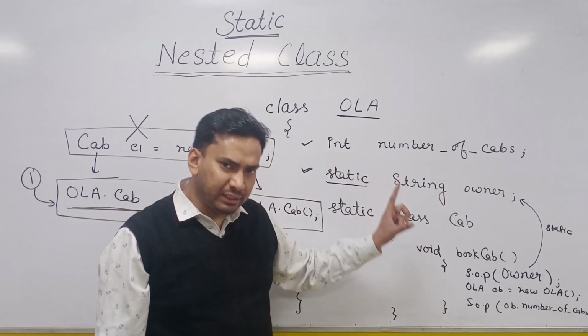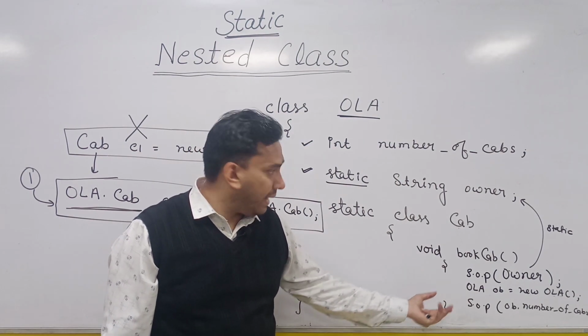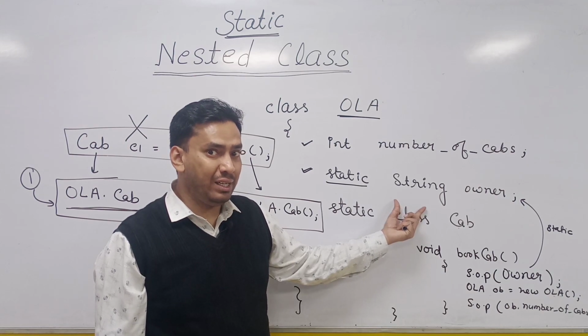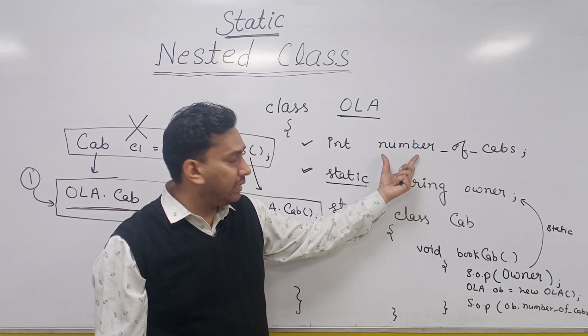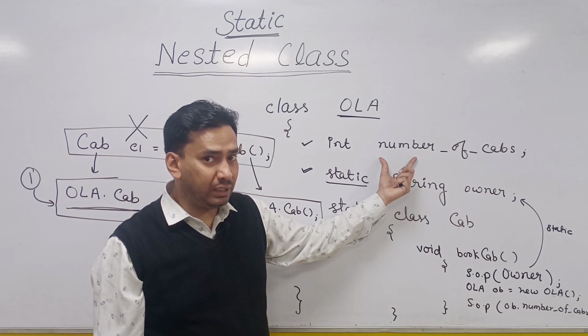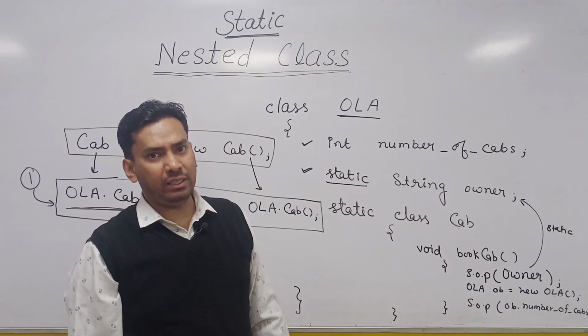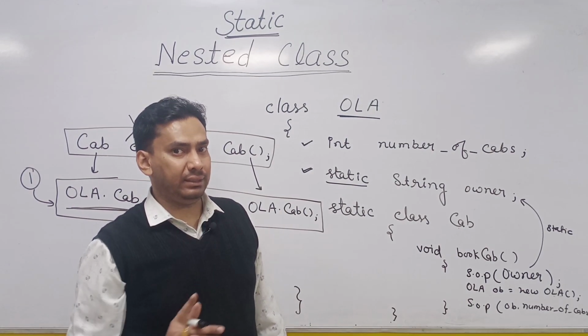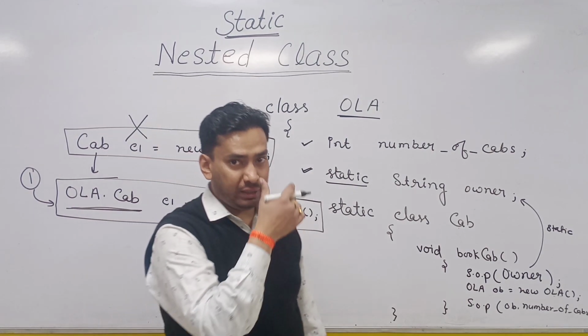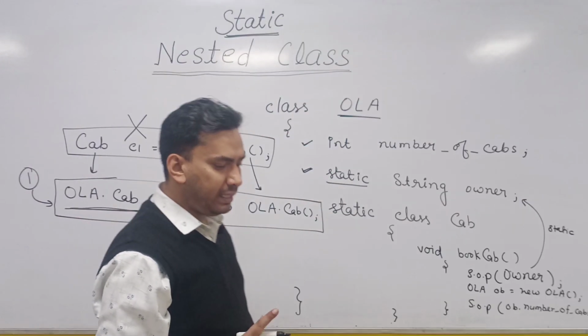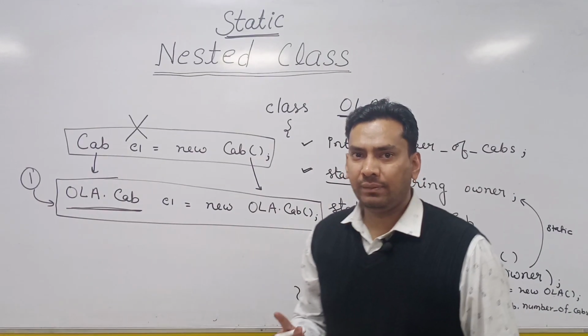Again repeating, the static nested class can access the static members of the outer class directly, but if you want to access the non-static members of the outer class, you will have to create the object of that particular outer class. Without that, you cannot access it, right? So this is your second important difference.